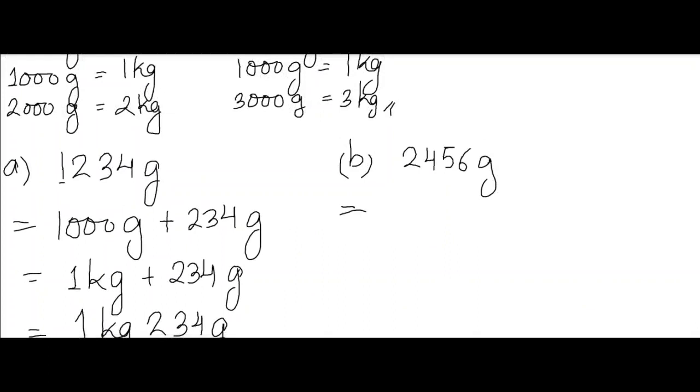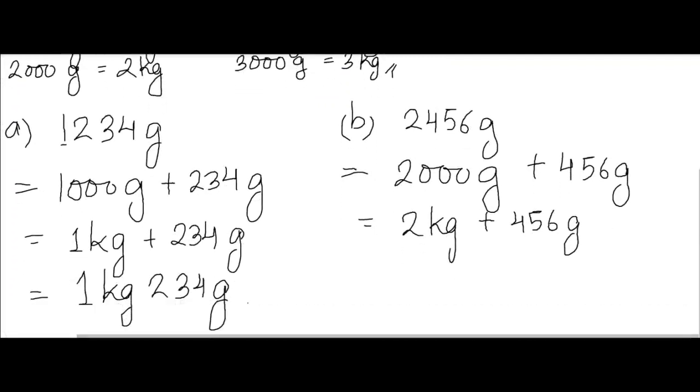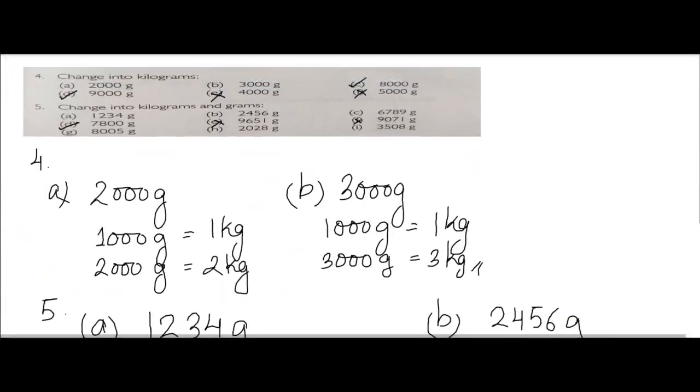So in this way, slowly step by step you are going to do this one. Okay, so 2456 grams. We have already learned the rule that this 2000 we will write as 2000 grams plus 456 grams. So 2000 grams means how many kg? 2000 grams means 2 kg plus 456 grams. That means children, 2456 grams means 2 kg 456 grams. So in this way you will convert the unit into grams and kilograms. Now children, A and B I have already done for you. C and D will be your home assignment.